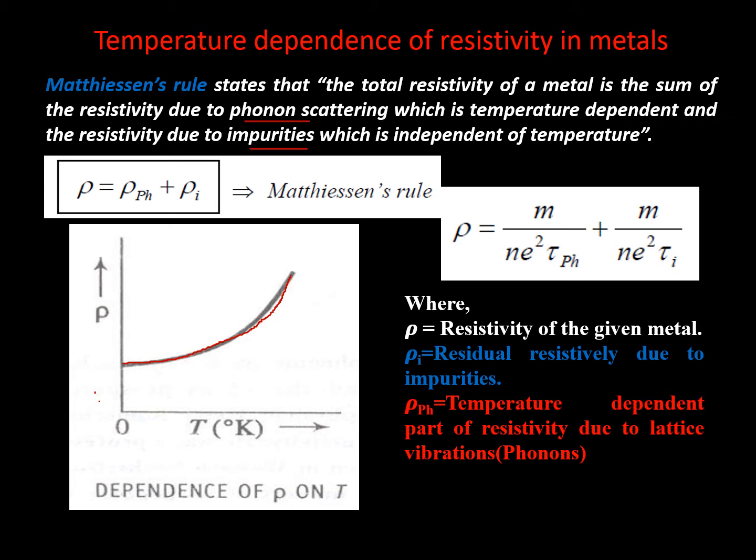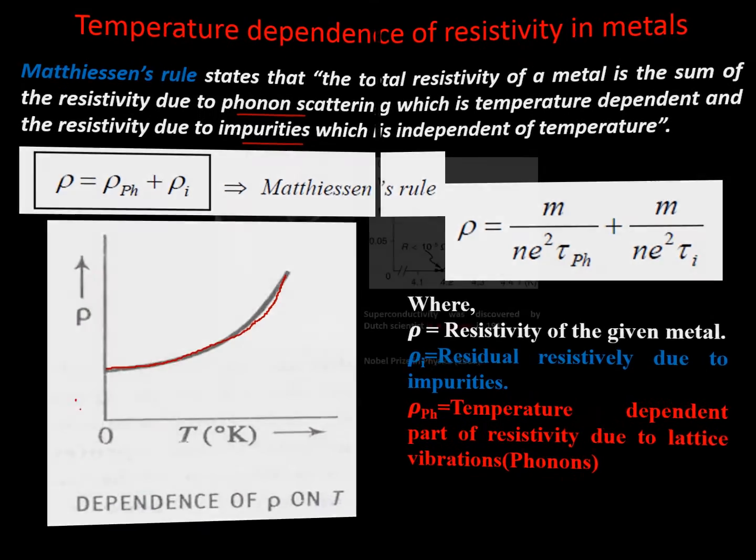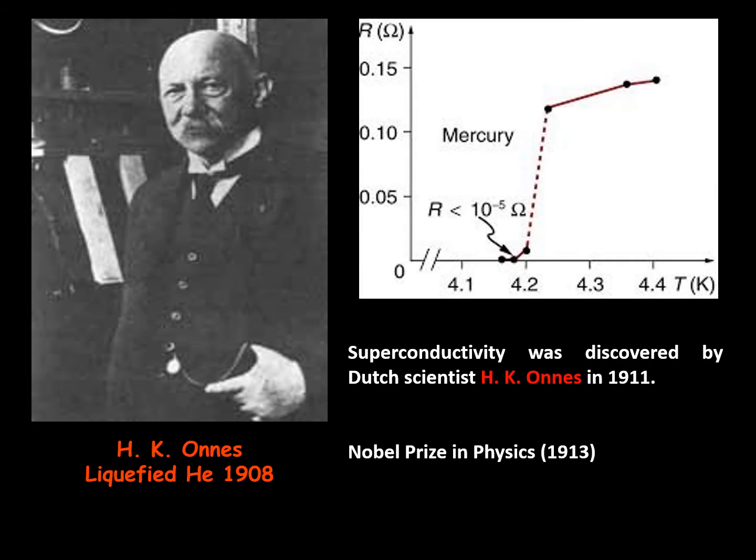But later, in 1911, the entire game got a twist. In the year 1908, Kamerlingh Onnes liquefied helium. Then he started studying the resistivity of mercury, and he identified that in 1911 the resistivity of mercury suddenly dropped to zero.